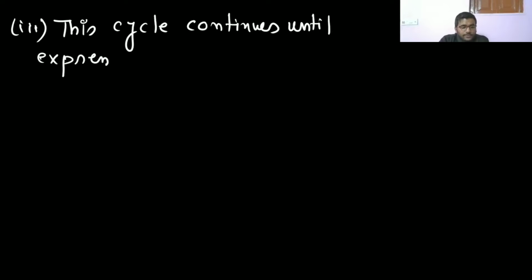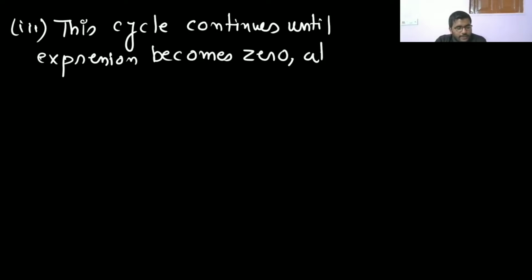This cycle continues until the expression becomes zero, at which point execution resumes after the loop. So the cycle continues until the expression becomes zero.